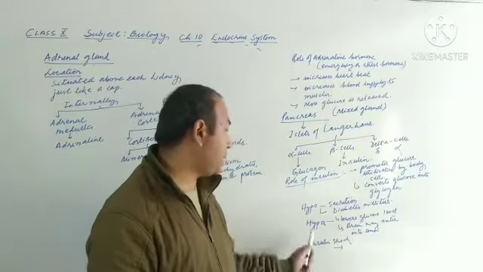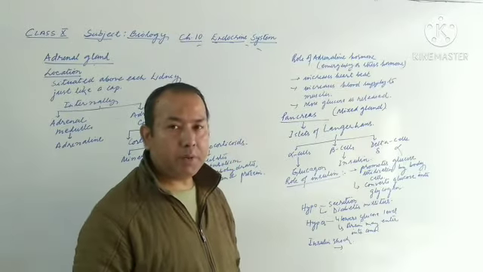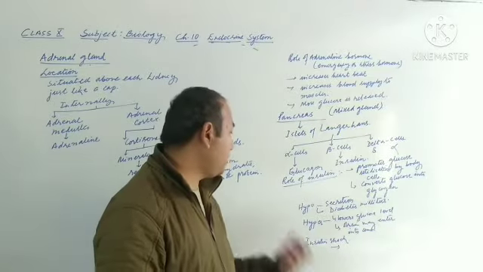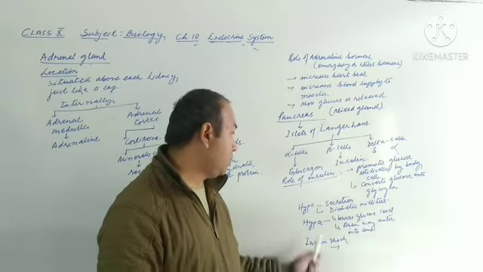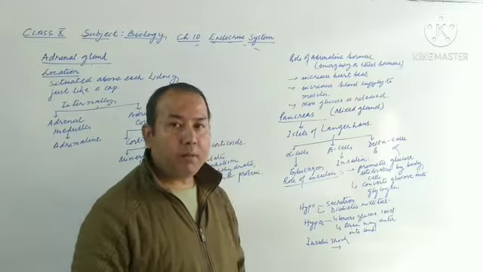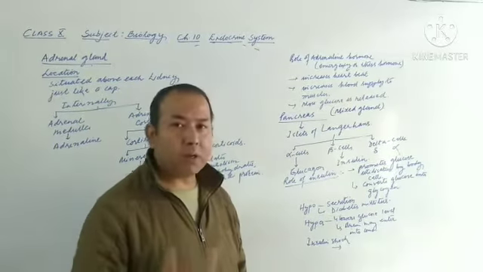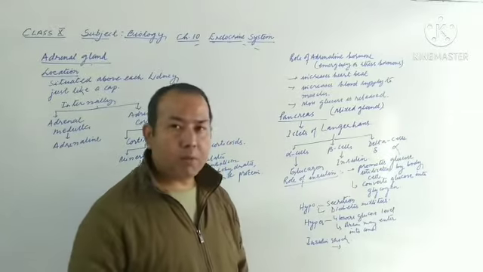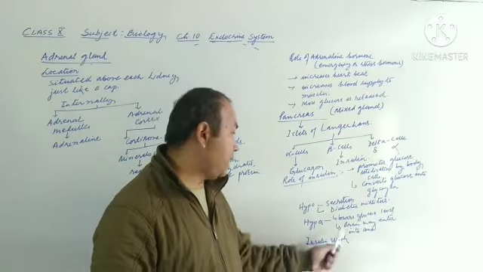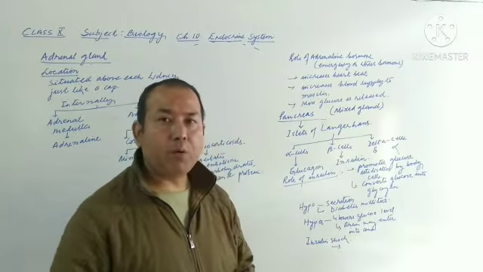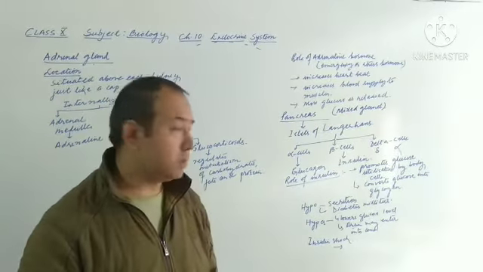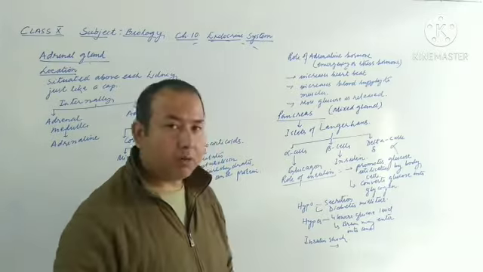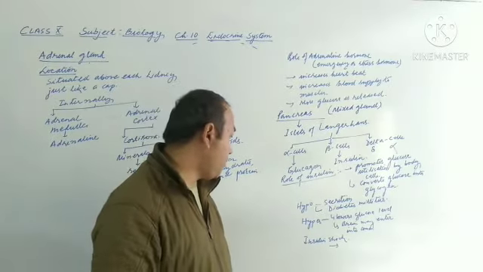Then hypersecretion. It means if it is released in more quantity, then what will happen? More quantity means more conversion of glucose into glycogen, so it lowers the glucose level in the blood. Because of this, the brain may even go into coma. So these are the conditions which usually occur due to abnormal secretion of the insulin hormone.